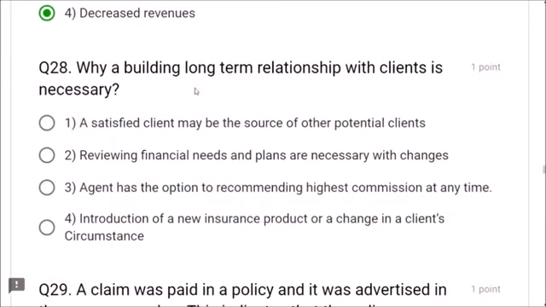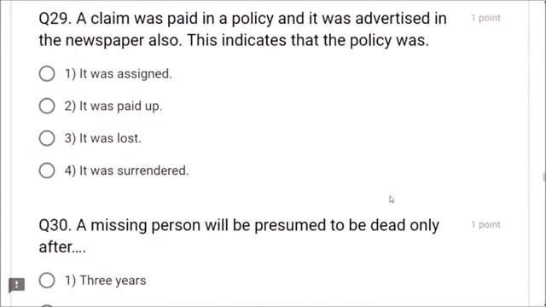Next, question number 28. Why is building a long-term relationship with clients necessary? Agent has the option of recommending highest commission at any time is the correct answer, friends. Next, question number 29.